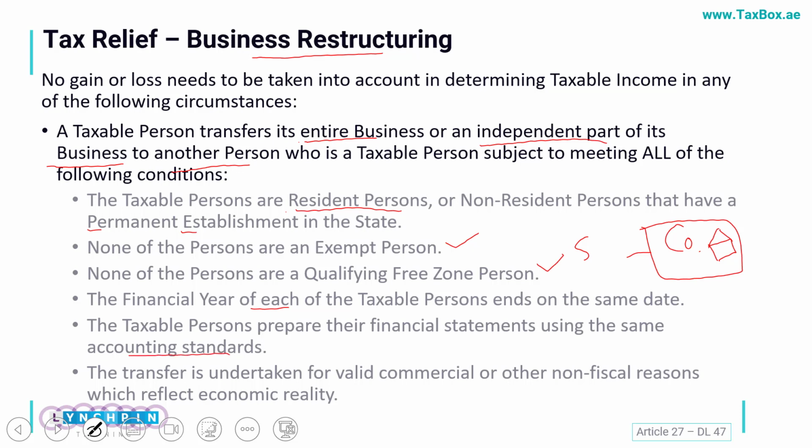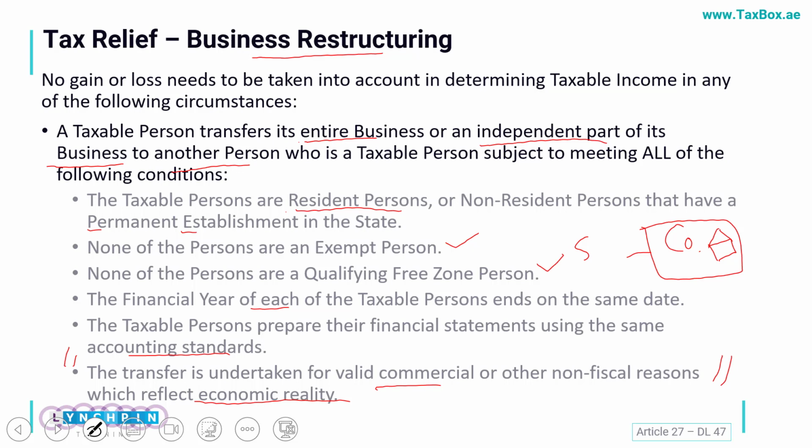And an important condition here is that the intention should not be to avoid taxation. So there has to be some underlying valid commercial transaction, okay, which reflects the economic reality itself. So if you are only selling just to have tax saving, it may not be acceptable for this sort of relief.